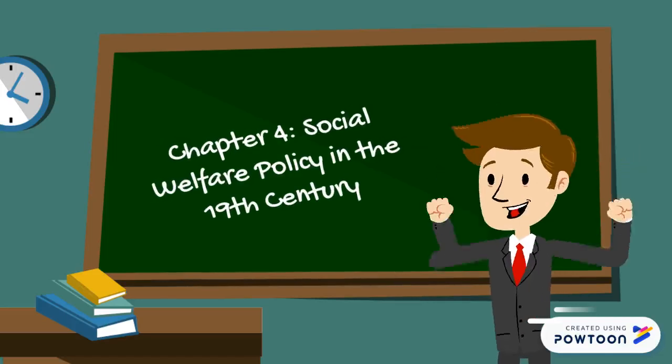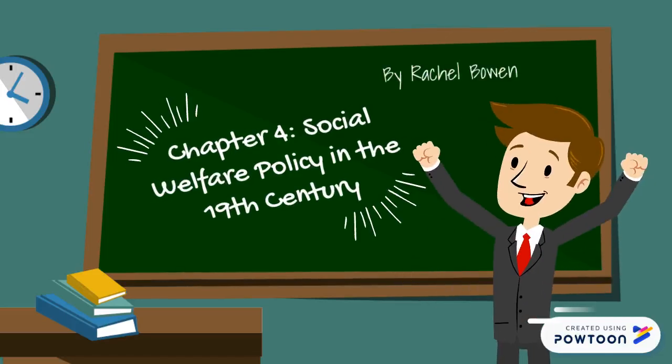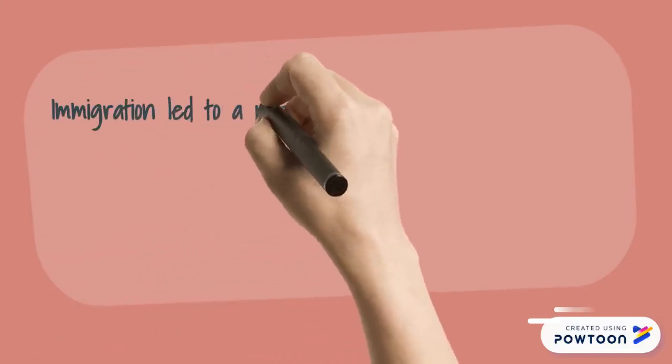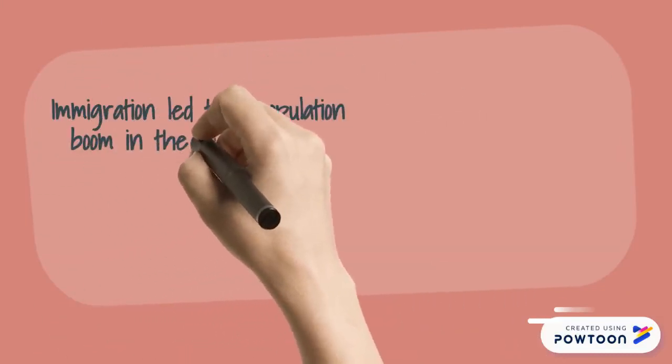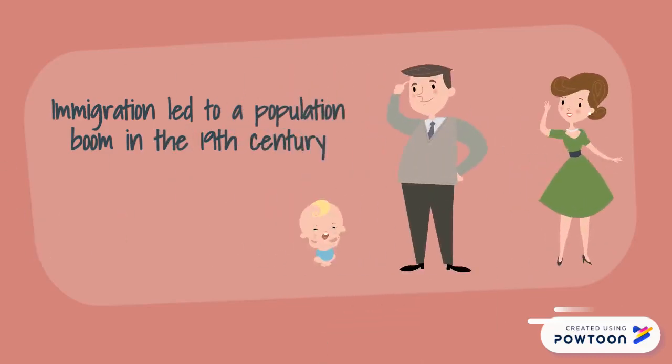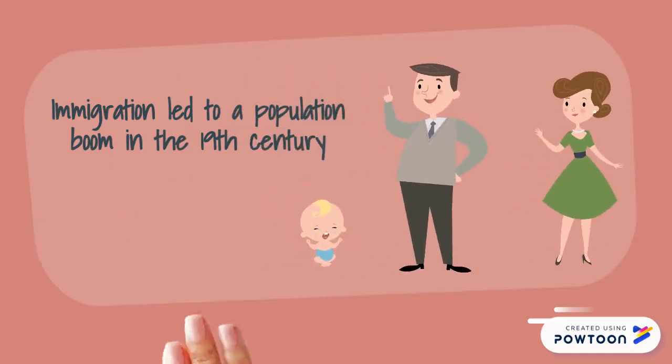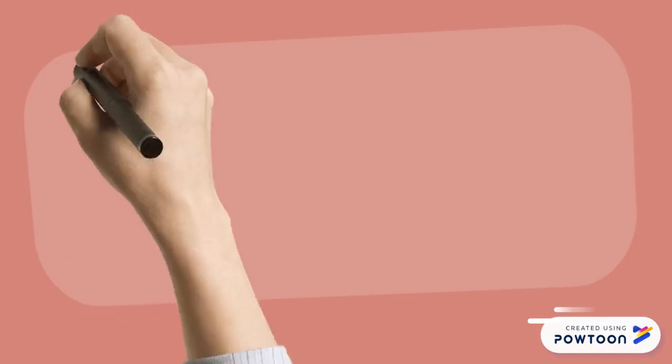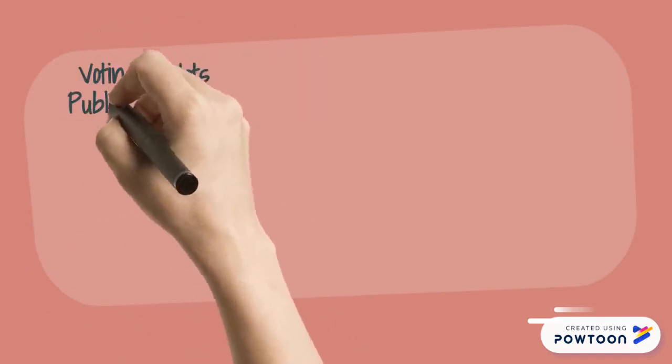Chapter 4: Social Welfare Policy in the 19th Century. As the population continued to rise with people immigrating to the country throughout the 19th century, social welfare began to take the forefront of everyone's minds. Americans developed three kinds of social policies in the early and mid-19th century.